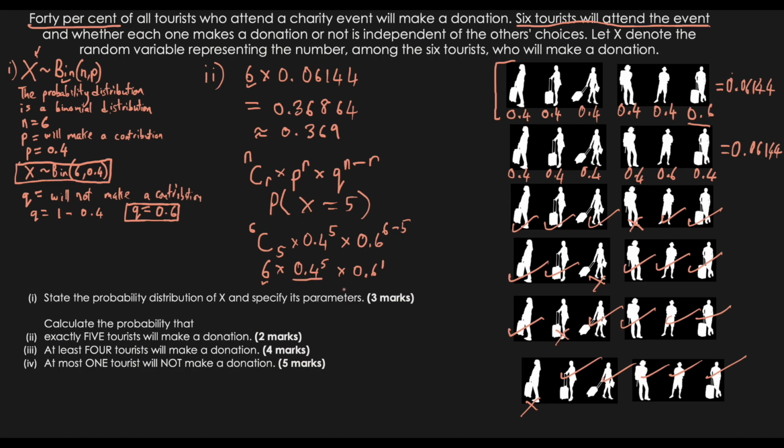Alright, so this tells us the probability of selecting 5, and this number tells us the total number of ways that we can make that selection. In this case, we have 6 different selections. So if we put this in the calculator, it would also give us this value here, which is essentially 0.369. So hopefully that analogy makes sense as to what happens in the background with this actual formula.